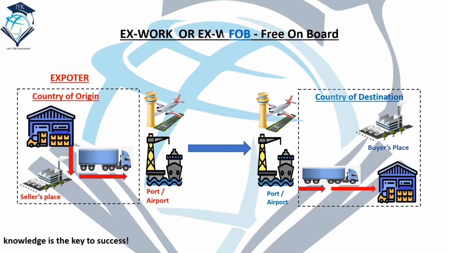Our second is FCA or FOB. I'm combining these Incoterms as there are minor variations, and this will help you to remember as well. FCA is Free Carrier. The seller is only responsible for the delivery to the named place. The seller is responsible for loading; risk and cost are transferred to the buyer as soon as the goods are delivered at the named place. So the buyer and seller agree on the named place where the seller will arrange the item and deliver it, and later all the risk and cost will be transferred to the buyer.